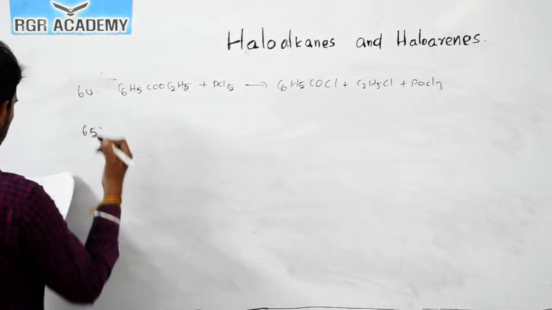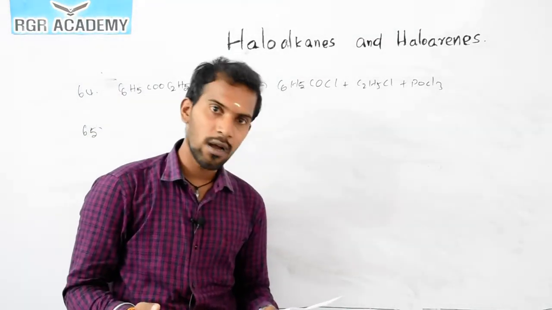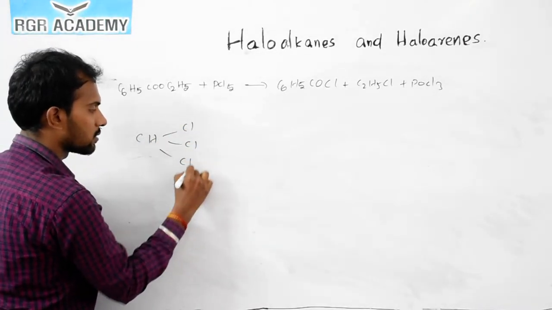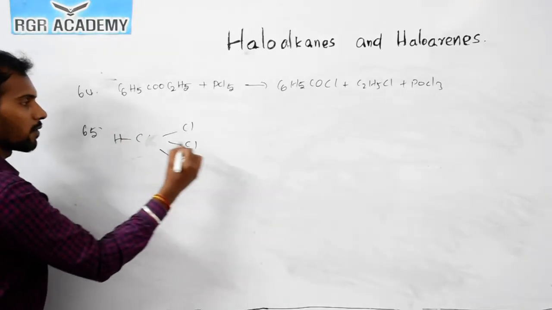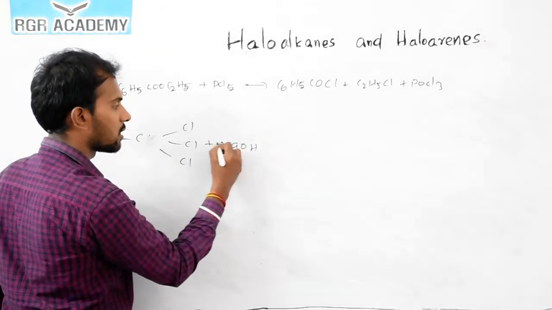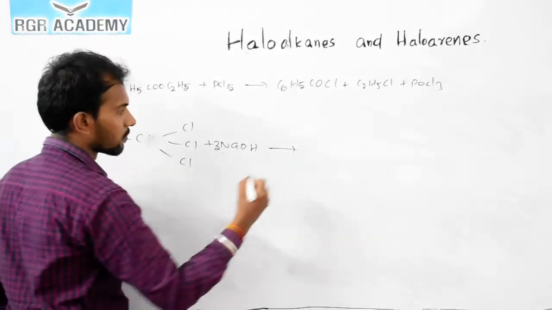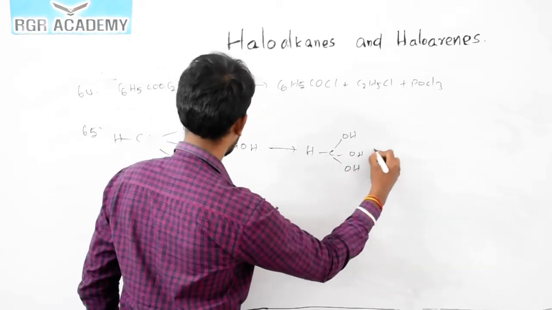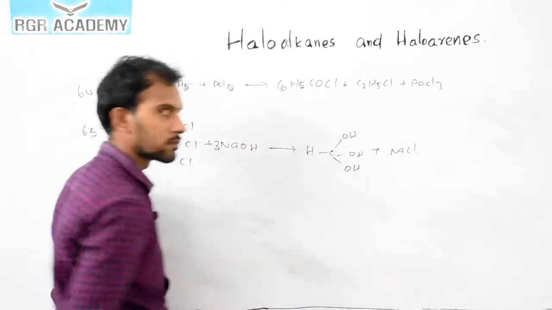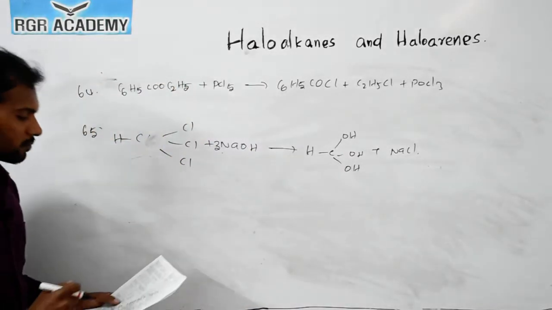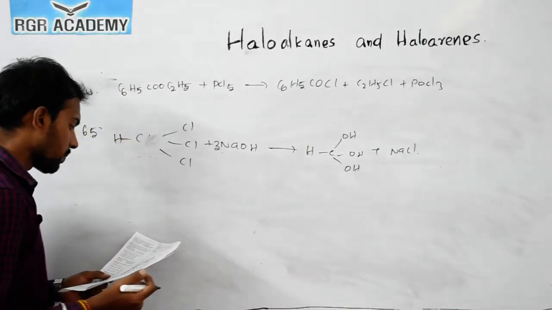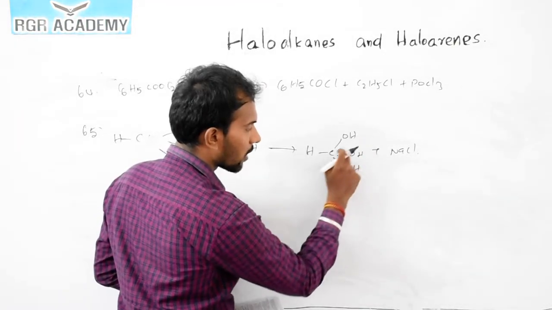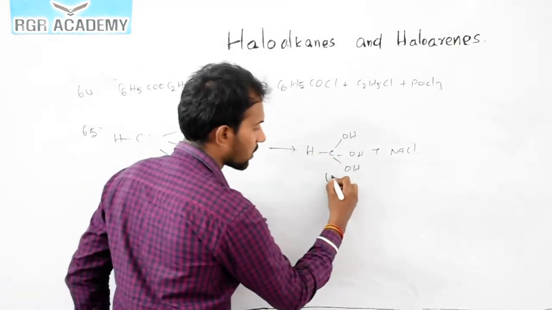Now the question number 65. When chloroform reacts with NaOH, this is CHCl3. Okay, this is the formula for chloroform. When it reacts with 3 moles of NaOH, it gives HC(OH)3 plus NaCl. Okay. Now it is a trihydroxymethane, so there are 3 OH minus ions. So trihydroxymethane is the correct answer, but it is unstable.